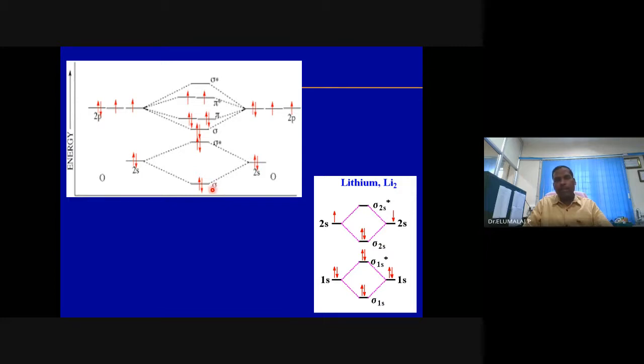What are they? Sigma, sigma star, pi, pi star, sigma, sigma star. Very specifically, sigma 2s, sigma star 2s, sigma 2px, pi 2py, pi star 2py, pi star 2px, and sigma star 2px. These are the energy levels. And these orbitals are known as molecular orbitals. These orbitals are known as atomic orbitals. And these are the energy levels of atoms. These are the energy levels of molecules.